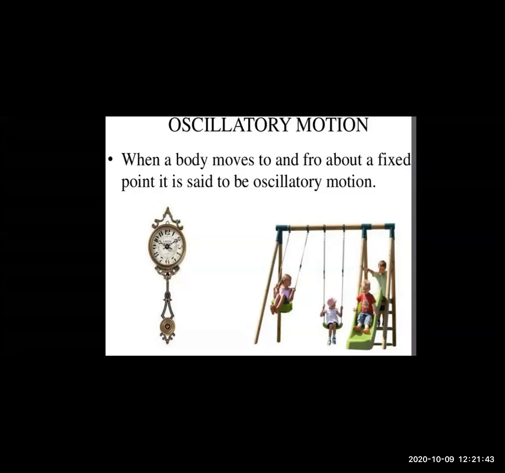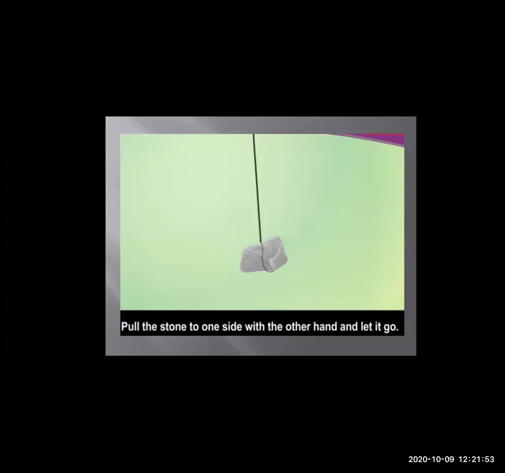Oscillatory motion means the body is moving to and fro from the fixed point. Then next, one more activity we will take: we will tie a stone with a thread, catch the tip of the thread and try to pull the stone from one side to another. What will we see? You will see the movement of the stone to and fro. So this is the activity to understand oscillatory motion.